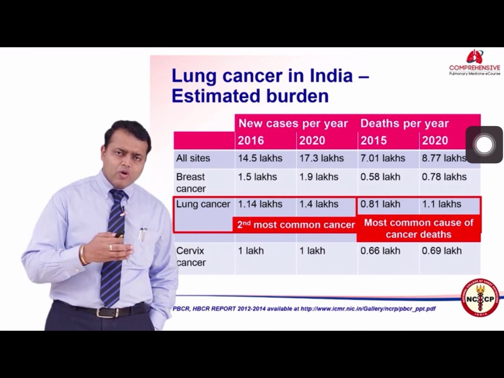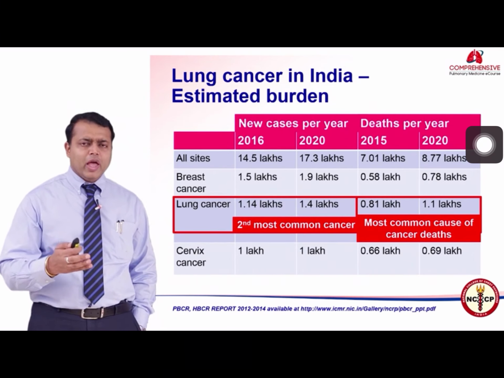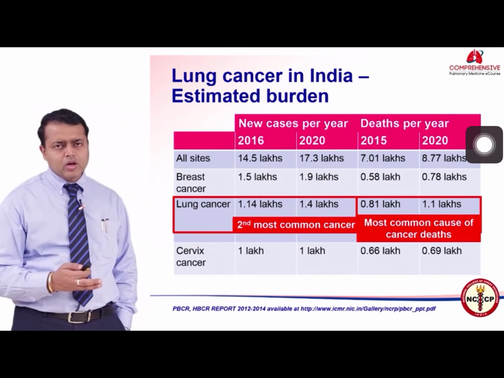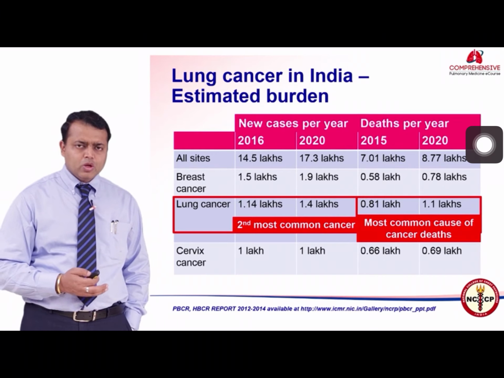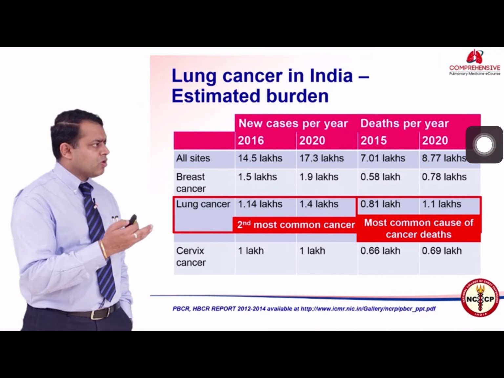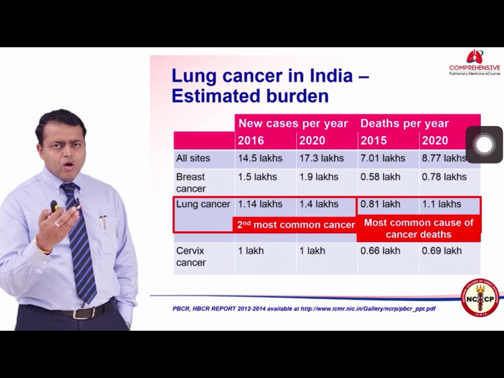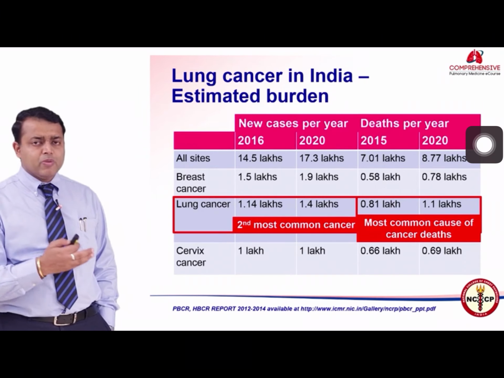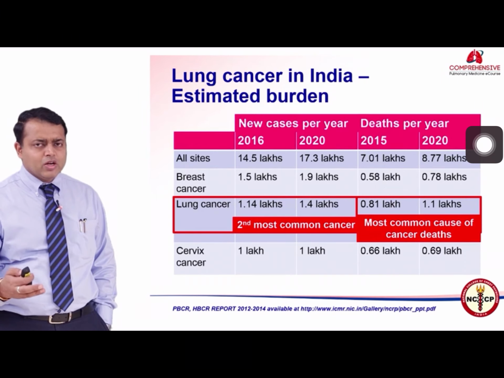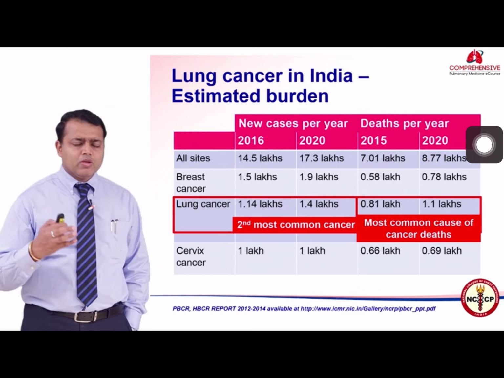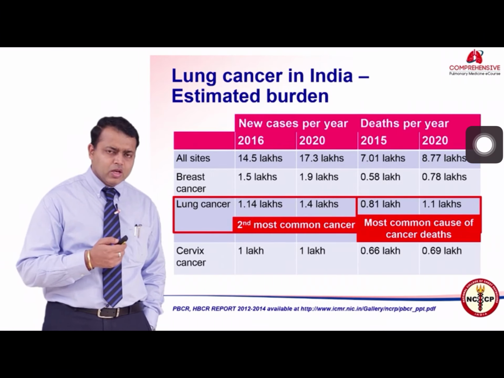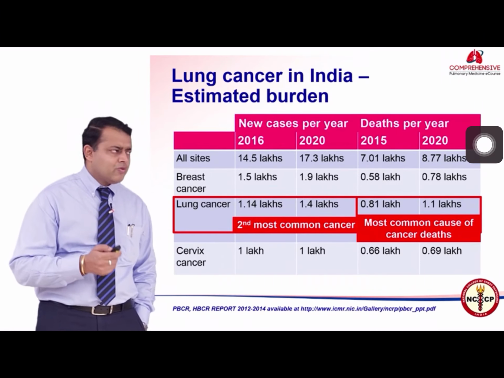So whatever is said and done, we are not able to diagnose these cancers in stage 1 or stage 2, wherein the cure rates can increase, whereas if you compare an equivalent figure of breast cancer, we are able to cure about 50% of them. So lung cancer patients, once diagnosed, are generally likely to succumb to their illness. So the lung cancer mortality remains very high.